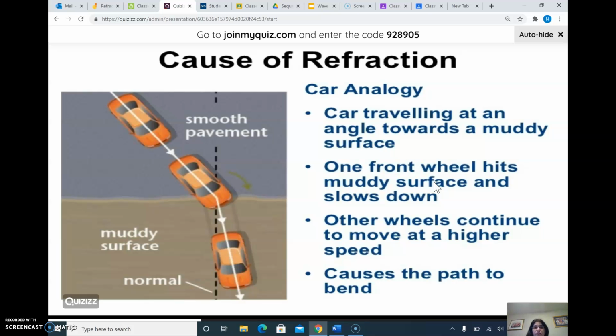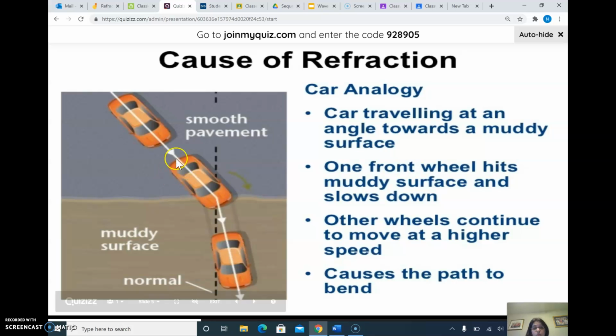It will bend. So there is a car example. This is a smooth pavement and this is a muddy surface. So what happens if a car is coming at a very fast speed and enters the muddy surface area? The first wheel will enter first, right? When they enter from the smooth to the muddy surface, what will happen? The wheel will slow down.